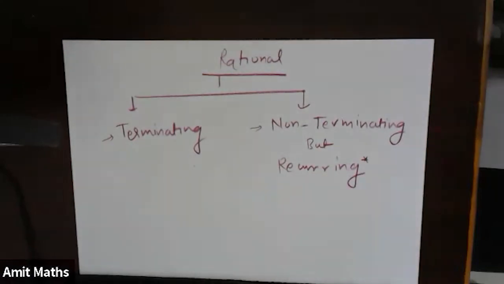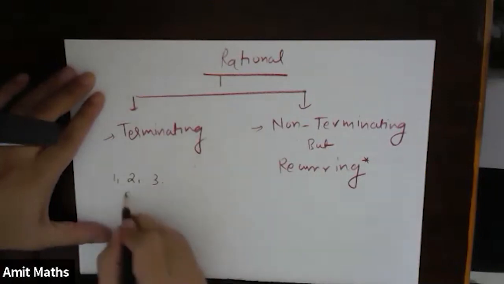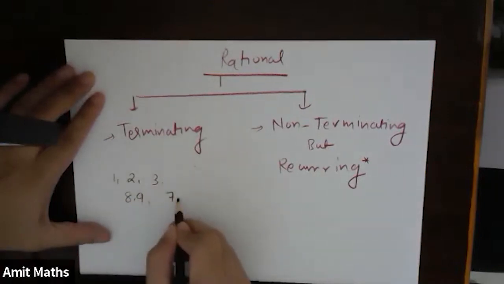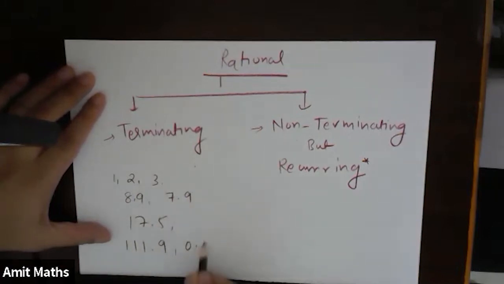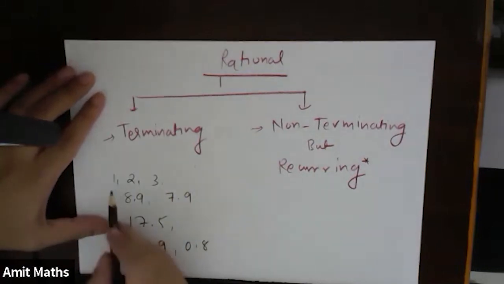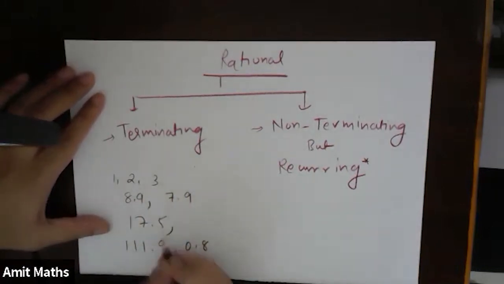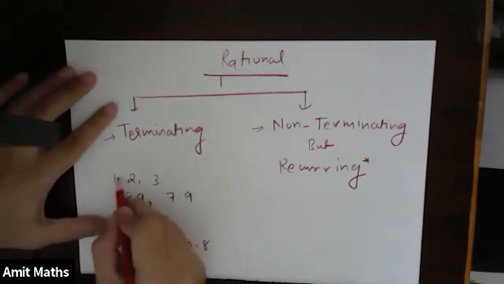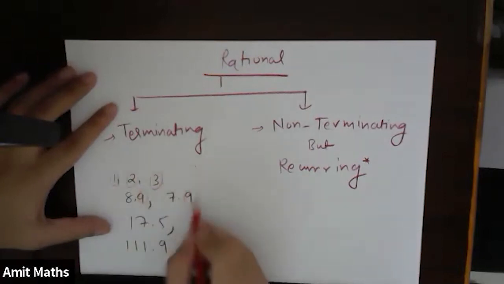Example, I can write 1, 2, 3, 8.9, 7.9, 17.5, 111.9, 0.8 and so on. So all these numbers are terminating at a certain point. The termination point is this. Right?